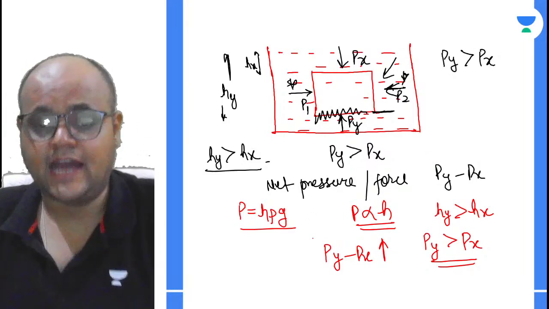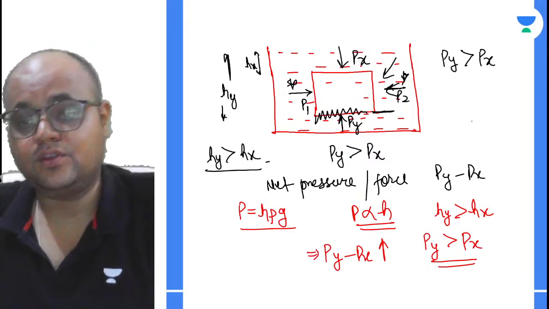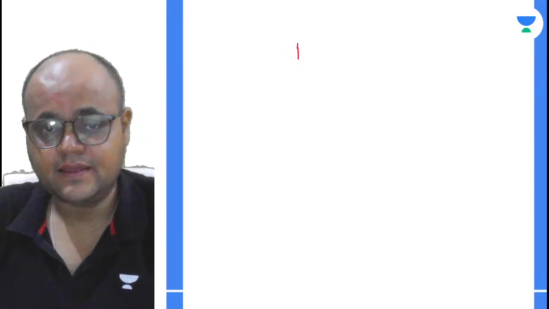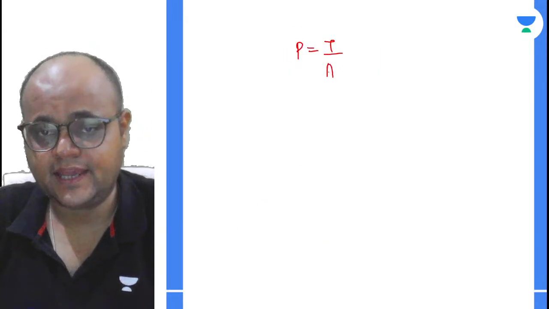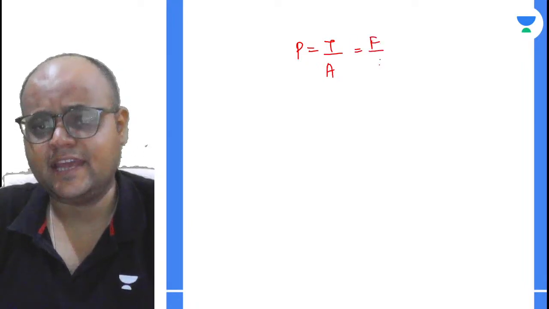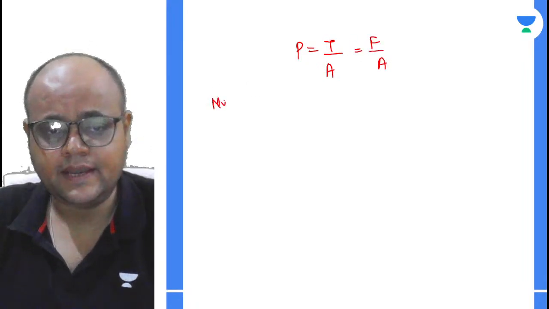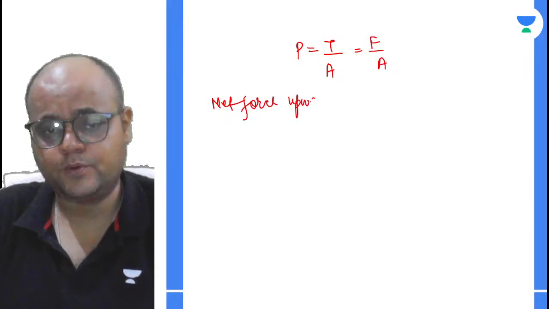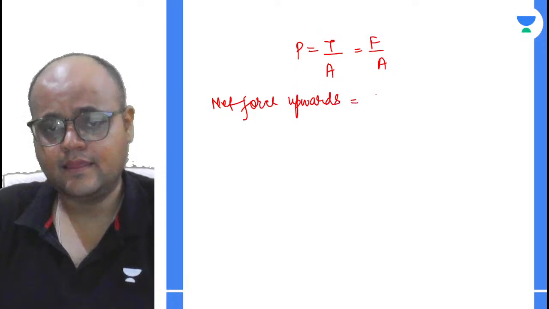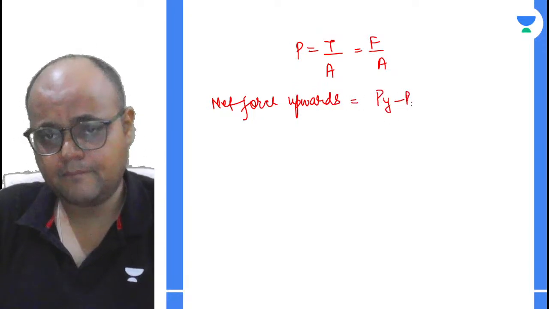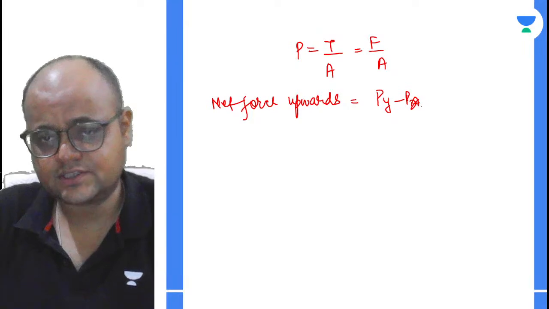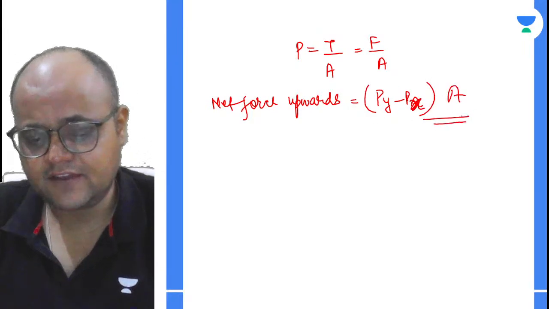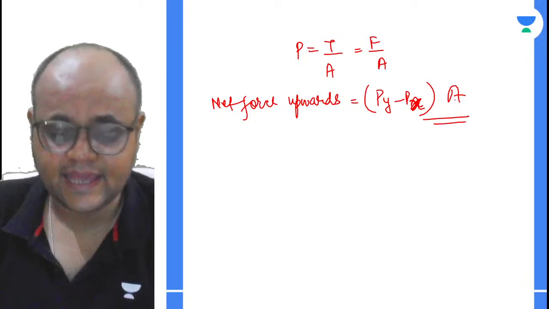तो अगर बच्चों यहाँ पर net pressure है तो इसका मतलब एक force भी तो लगेगा. देखो, what is pressure? Pressure is equal to thrust upon area, या हम इसको force upon area भी बोलते हैं. तो आप मेरे को बताओ, net force upwards कुछ लग रहा है? Net force upwards कितना लग रहा है? P_y minus P_x into A, इतना force net upwards लग रहा है.